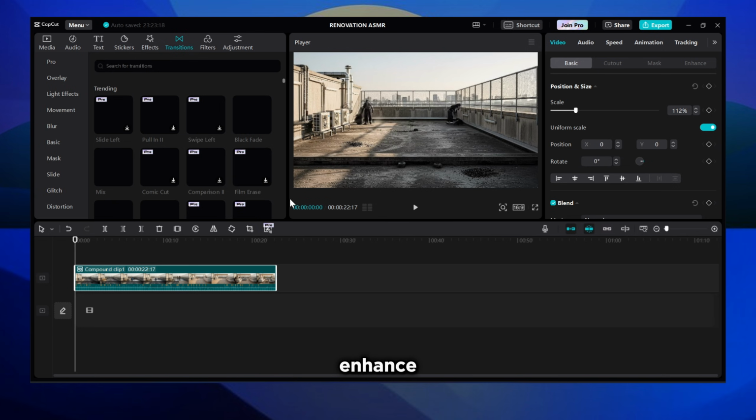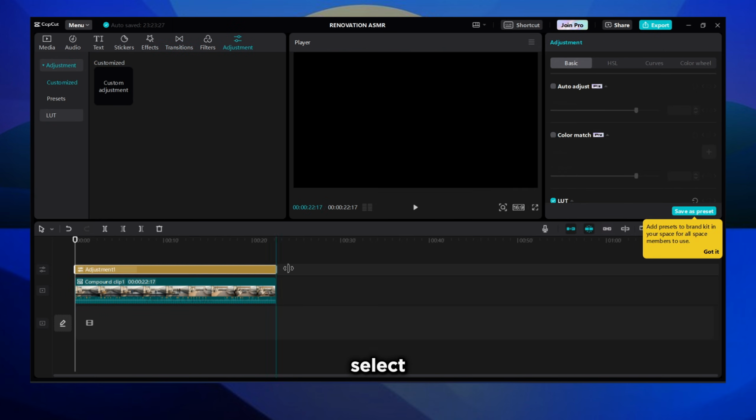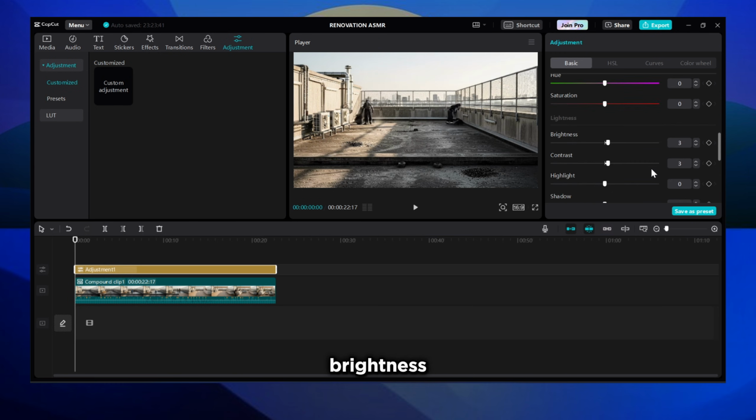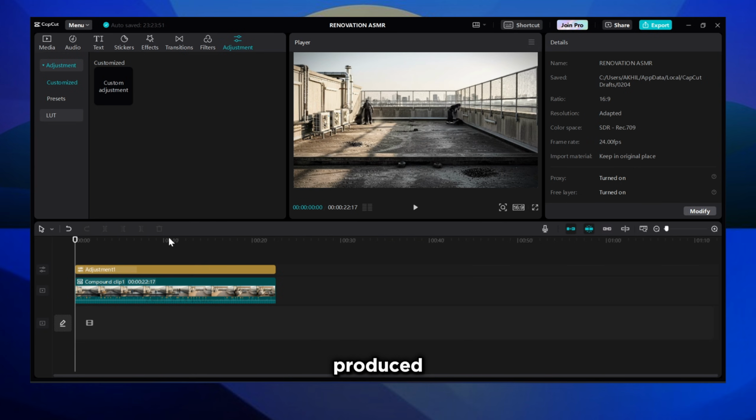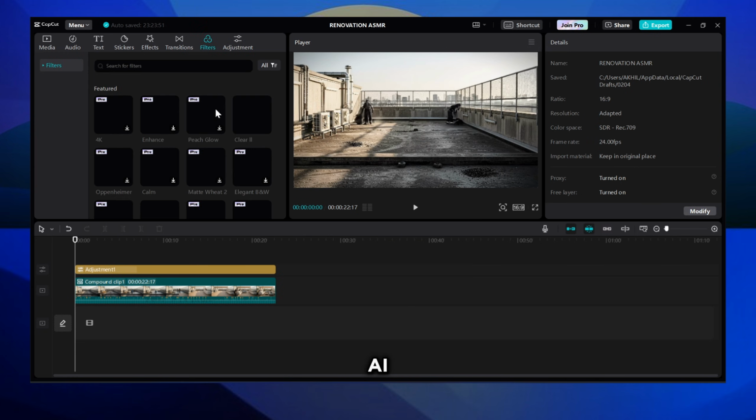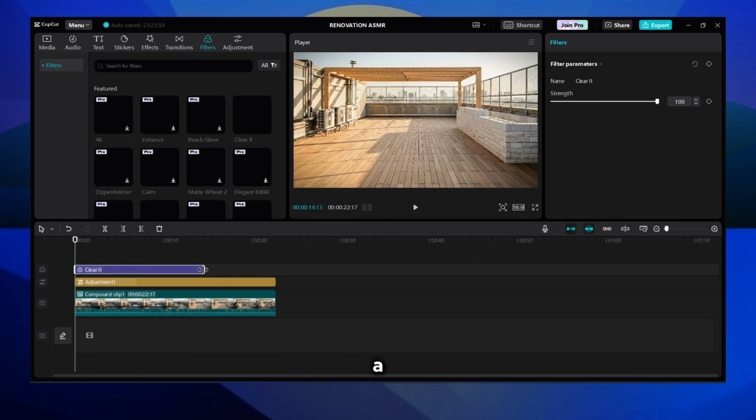Now enhance the visuals. Add an adjustment layer or select the compound clip and tweak. Brightness, contrast, slight vignette for cinematic depth. Now your video looks produced, not generated. You've just turned AI-generated frames into a polished cinematic transformation video. You just built a cinematic video from scratch.